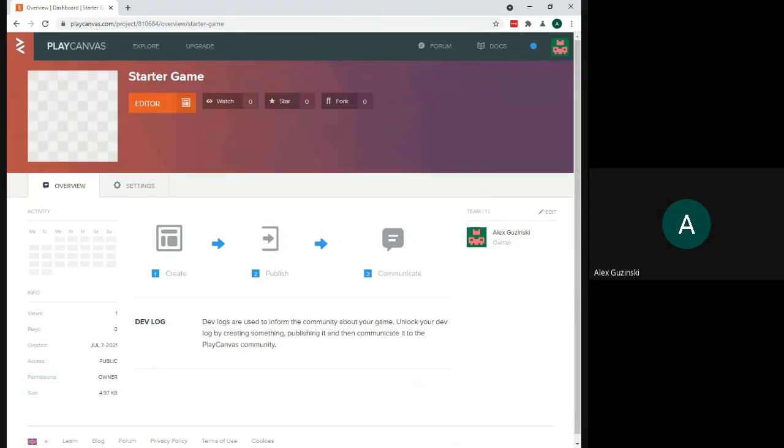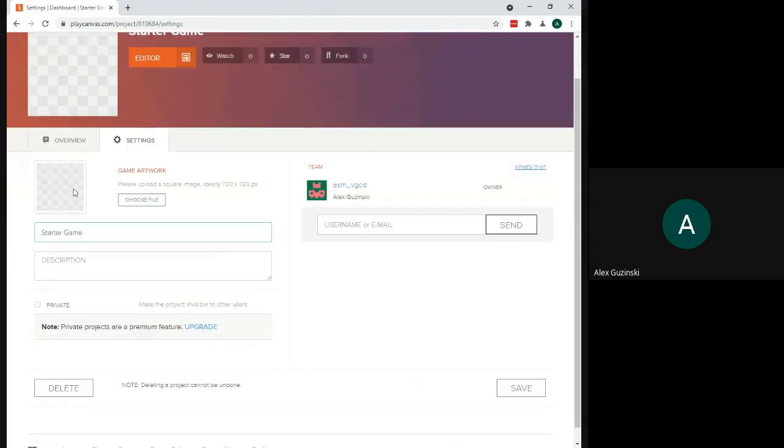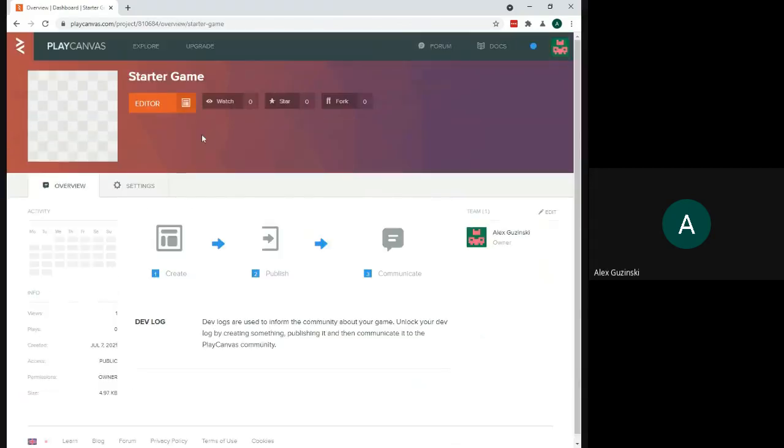It's going to now look just like how it looked yesterday when we opened up a game to play around with. We have this overview, and then we also have some settings. We'll look more at these settings in the future, but here you can do things like upload a thumbnail or whatever artwork you want to use for the icon on the website, as well as add a description. You can change that here. This is also where you'll be able to add collaborators to add more people to your projects. Okay. All right, now we are going to go ahead and open up our editor.